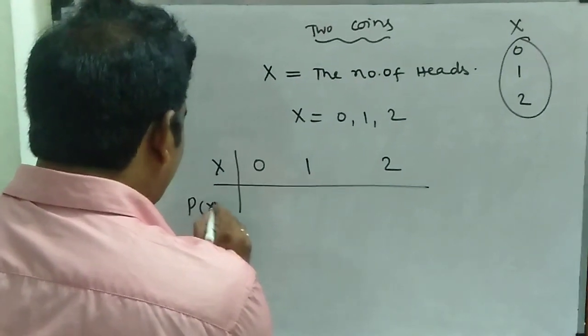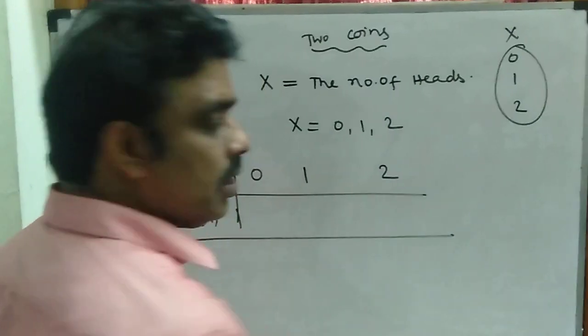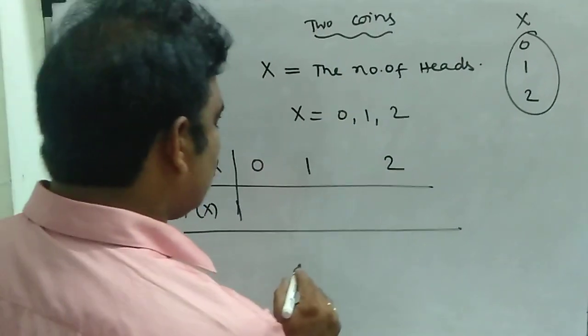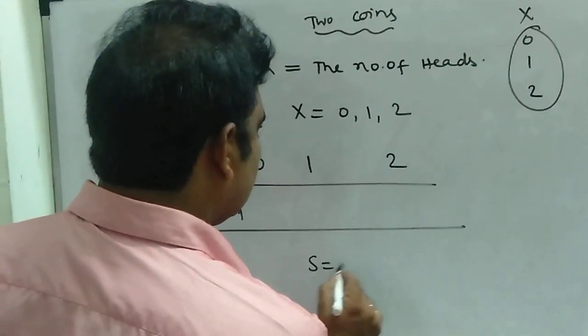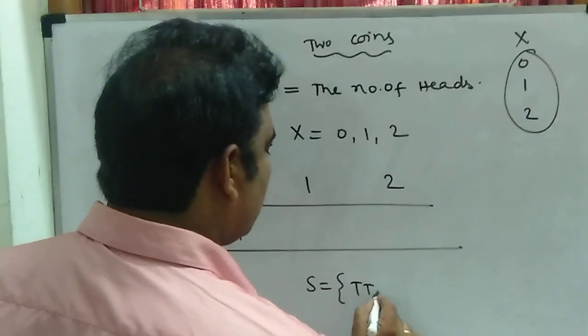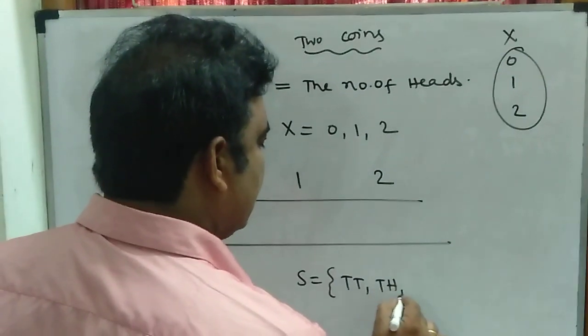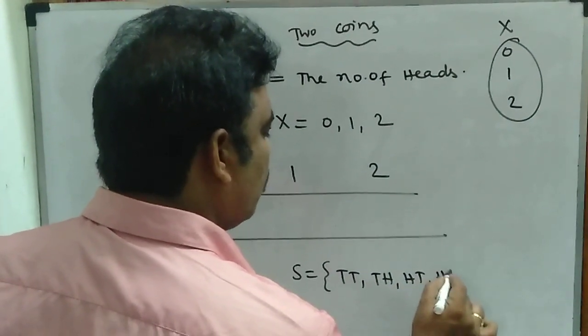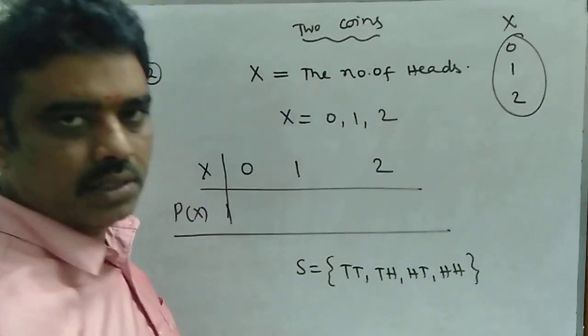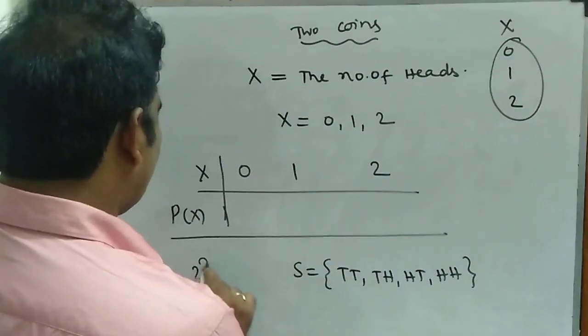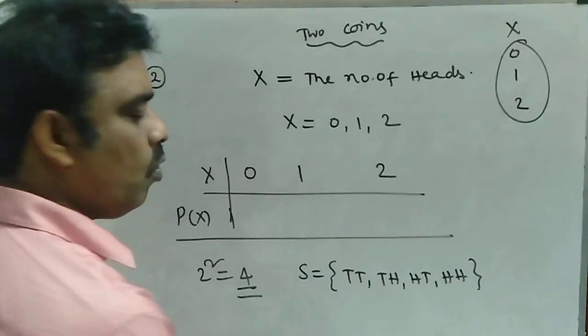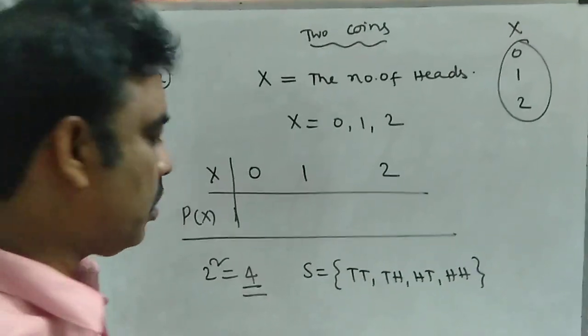Now I want to write its probabilities. So what are the outcomes when we throw 2 coins? Both may be tails, tail head, head tail, or both are heads. So these are the outcomes. When we throw 2 coins, there exist 2 square, that is 4 total possible outcomes.